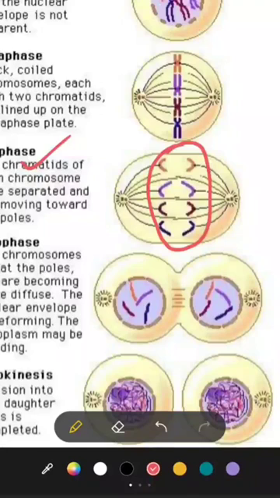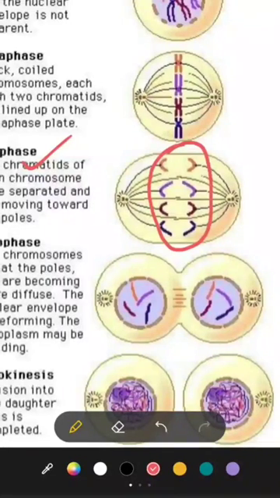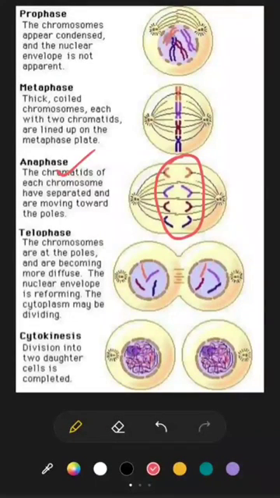This is the shortest phase out of all the phases of karyokinesis of mitosis. During this phase, the sister chromatids separate from each other, the centromere no longer binds them, and each of them moves towards opposite poles.